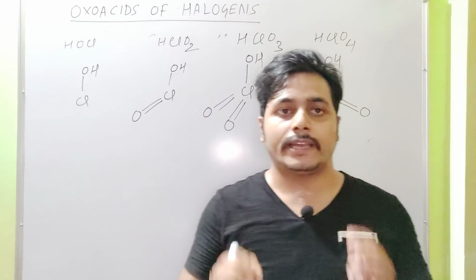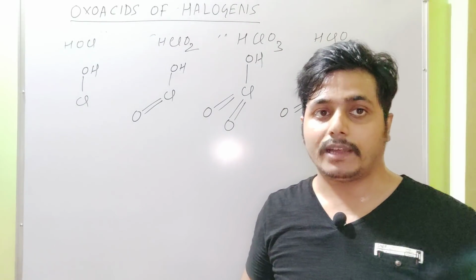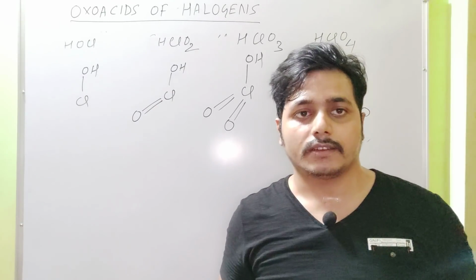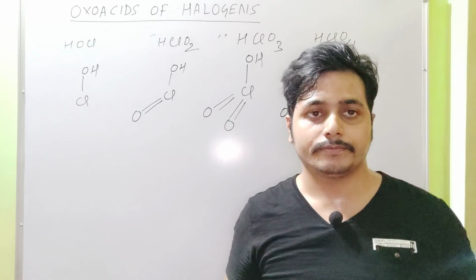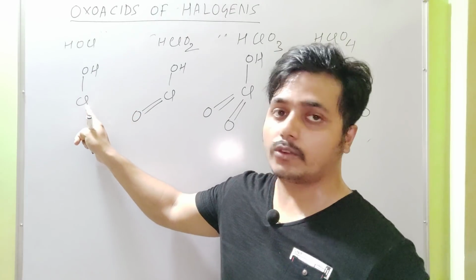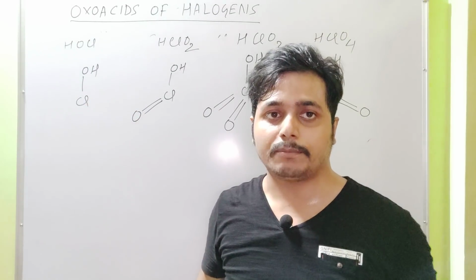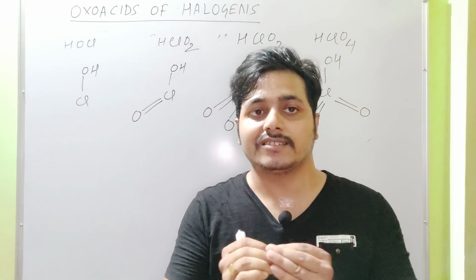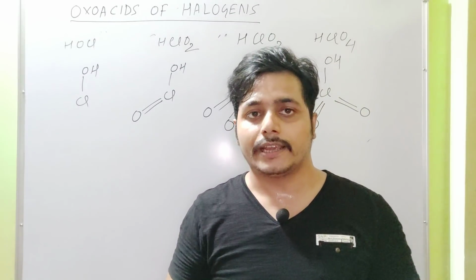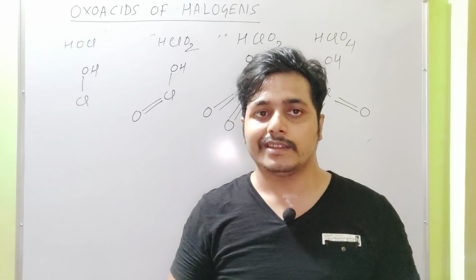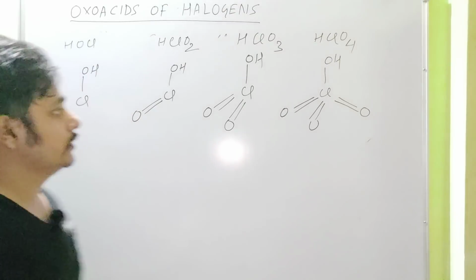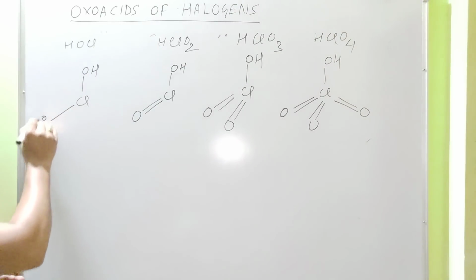Now we look at the number of lone pairs present on the chlorine atom. There are 7 valence electrons in chlorine. Out of 7 valence electrons in this compound, 1 electron is involved in bonding. That means chlorine is left with 6 electrons, which are all non-bonding electrons. 2 non-bonding electrons is 1 lone pair, so 6 non-bonding electrons means 3 lone pairs. So this chlorine has 3 lone pairs.